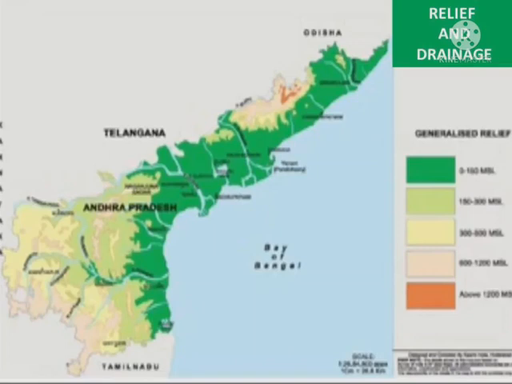Generalized relief. The green color is coastal line, 0 to 150 mean sea level. 150 to 300 mean sea level, plains. 300 to 600 mean sea level, plateau. 600 to 1200, drylands. Above 1200 mean sea level, the plateau, hills.